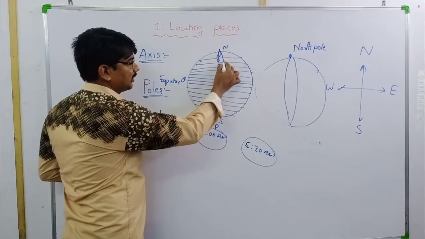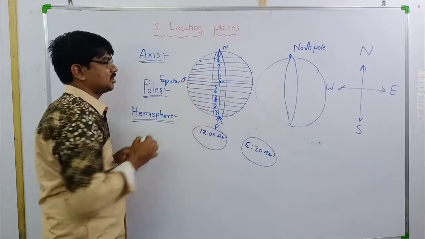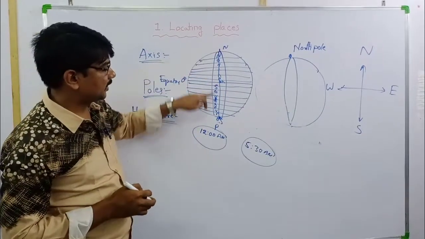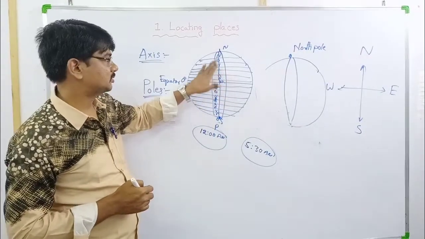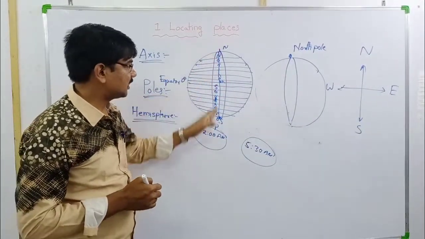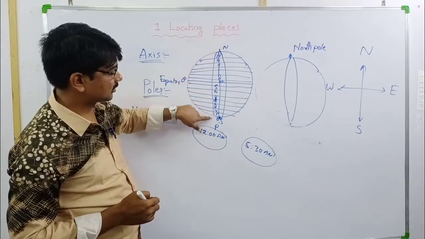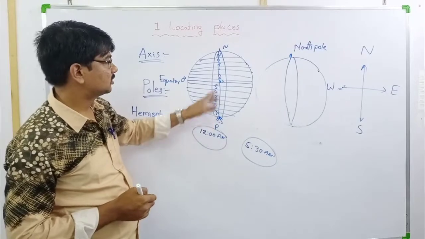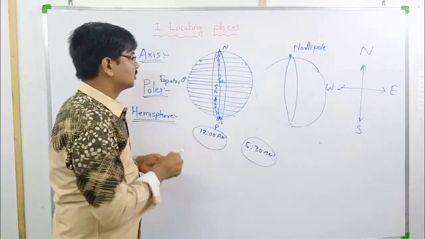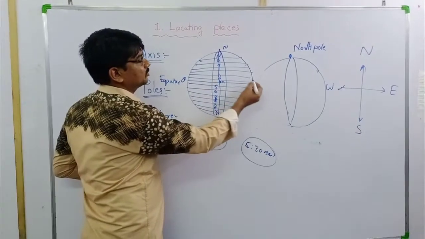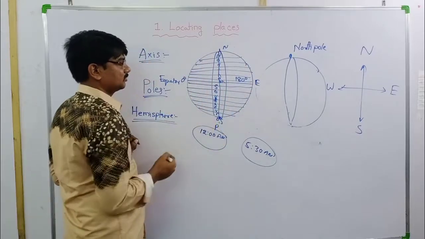This side longitude, the imaginary lines which are joining North Pole and South Pole, they are called longitudes. They are also having a center line, it is prime meridian line. Prime meridian to east side 180 lines are there.